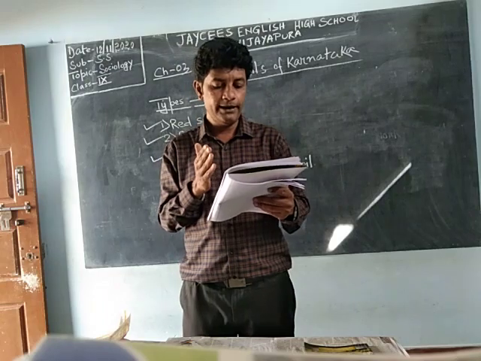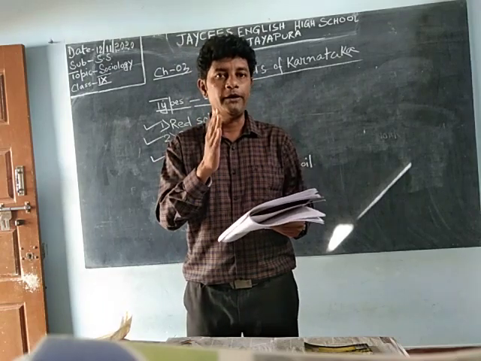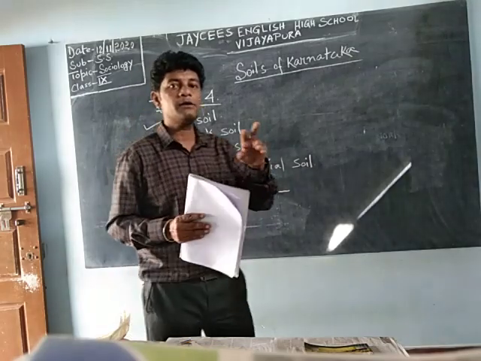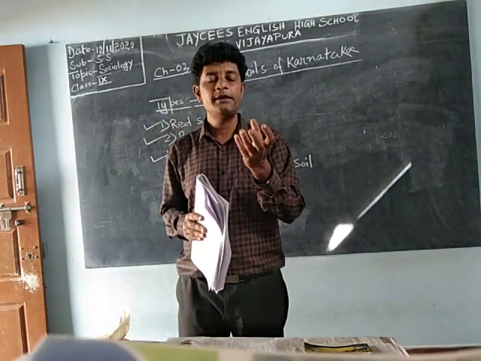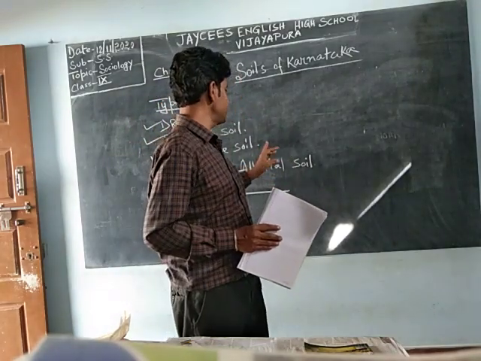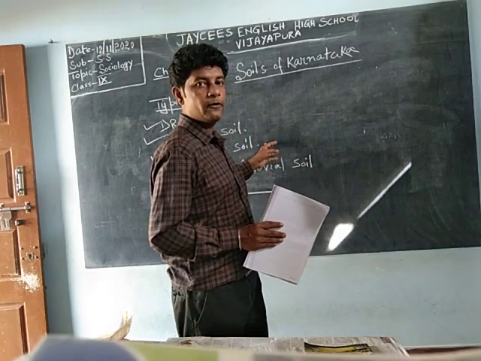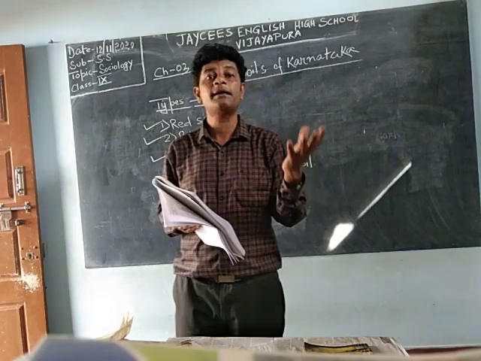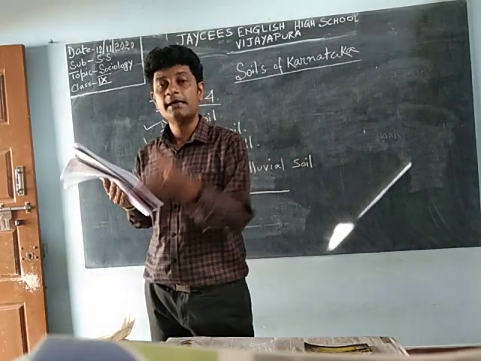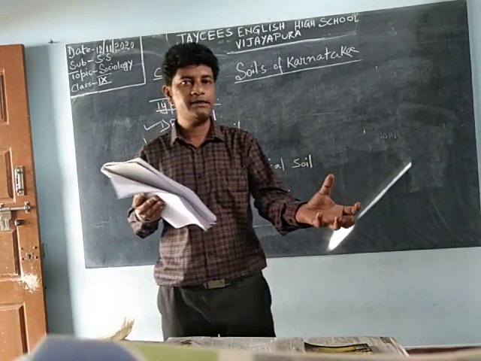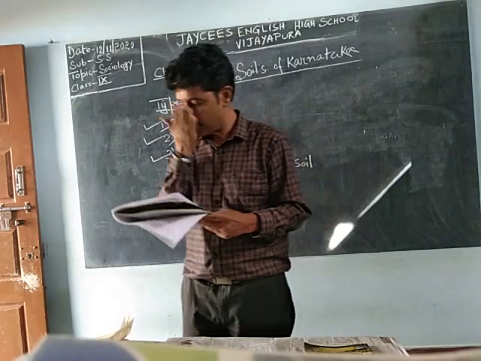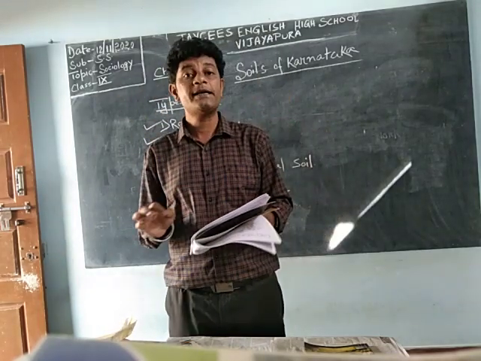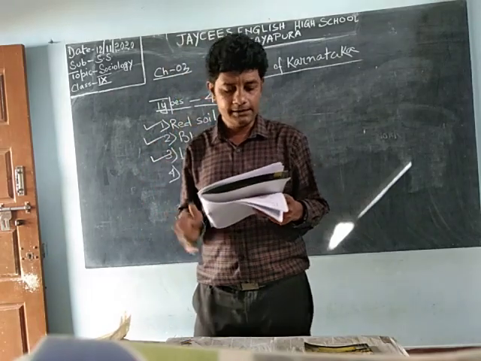This type of soil is present in Udupi, and when we go to coastal alluvial soil, there also you can see that Udupi has that soil. Means if it is there for 40%, there it is for 60%, like that. Some part of the same place has this type of soil, some part has that type of soil. So where it is present, you should memorize it.